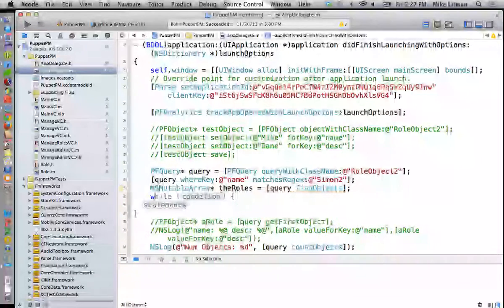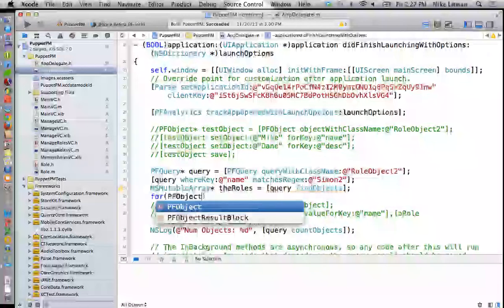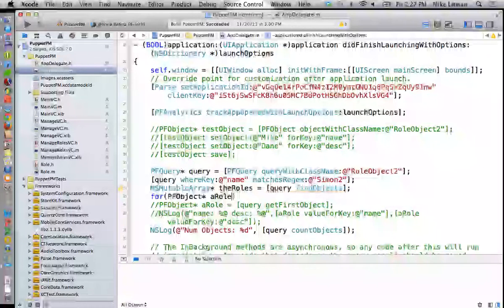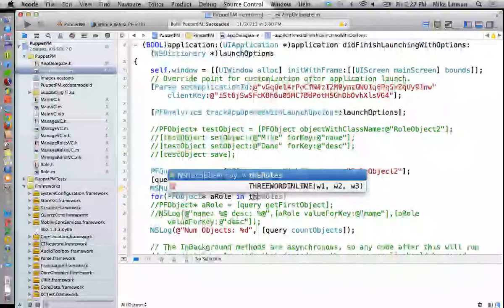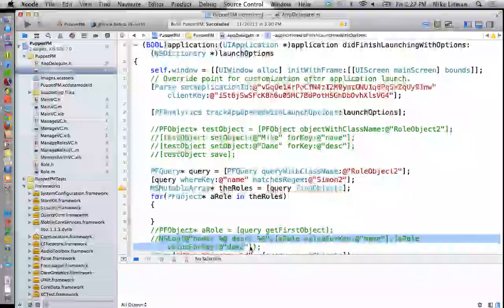And then we're going to say, actually, we'll say for PFObject pointer a role in the roles, we're going to print out the name and the description.